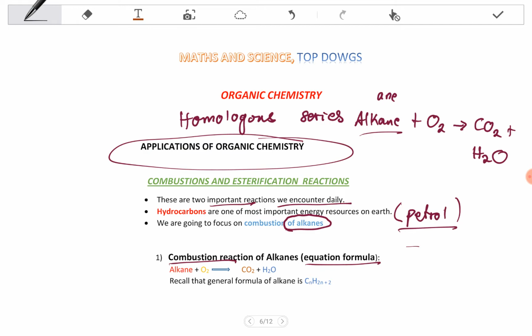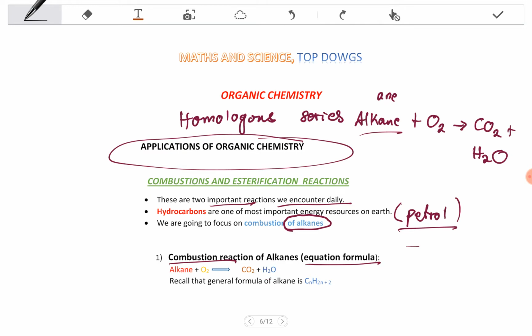We are going to take a look at those kind of reactions where we take one alkane and burn it in the excess of oxygen, and we get carbon dioxide and water.